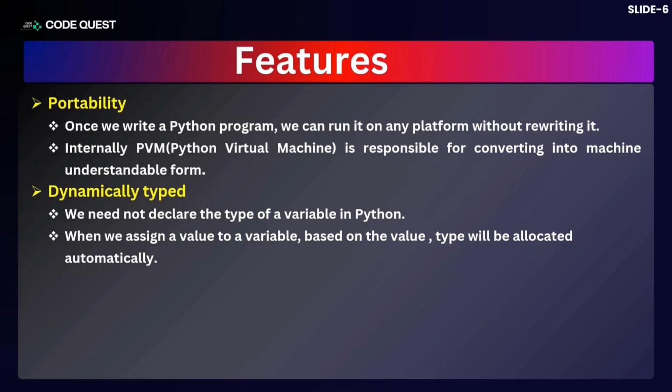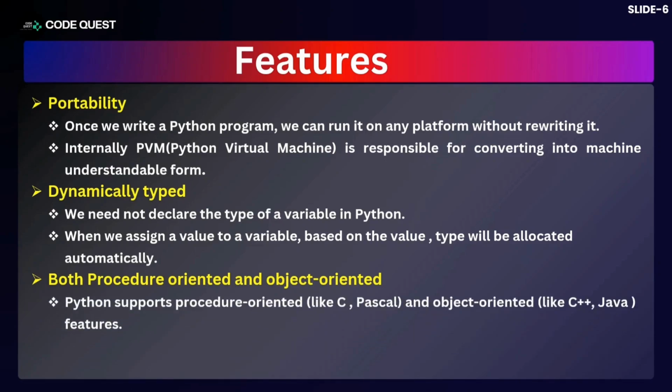We need not mention it. Now coming to the next feature, that is, both procedure oriented and object oriented. Python is actually a blend of procedure oriented programming languages like C and Pascal, and it also comes with the features of object oriented programming languages like C++ and Java.